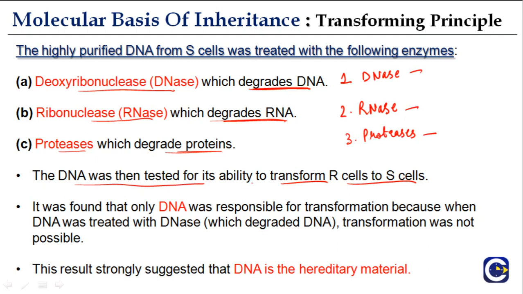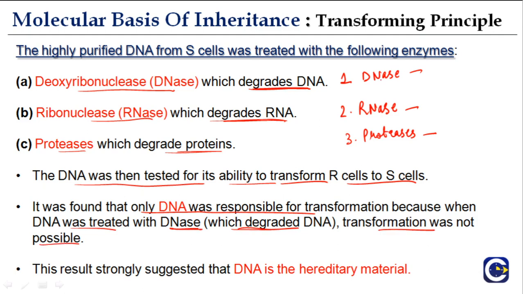And then the DNA was tested for its ability to transform R cells into S cells. It was found that only DNA was responsible for transformation, because when DNA was treated with DNase, which degrades DNA, transformation was not possible.